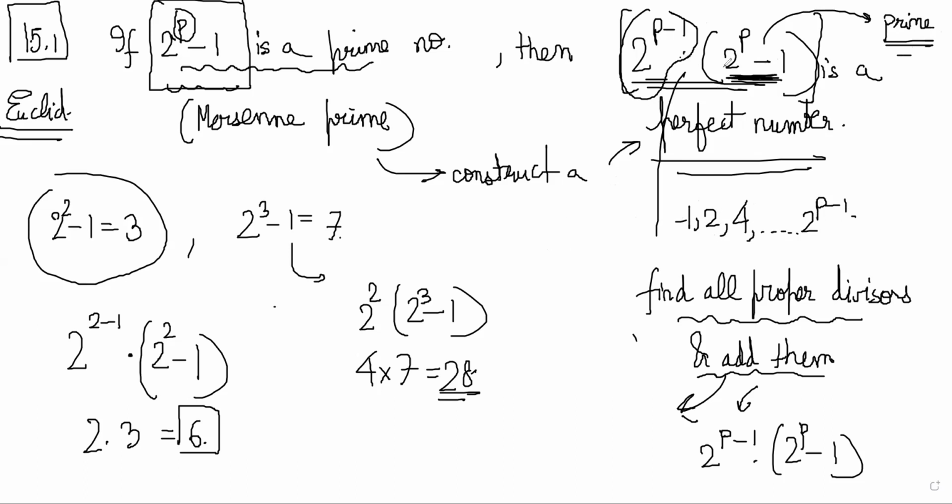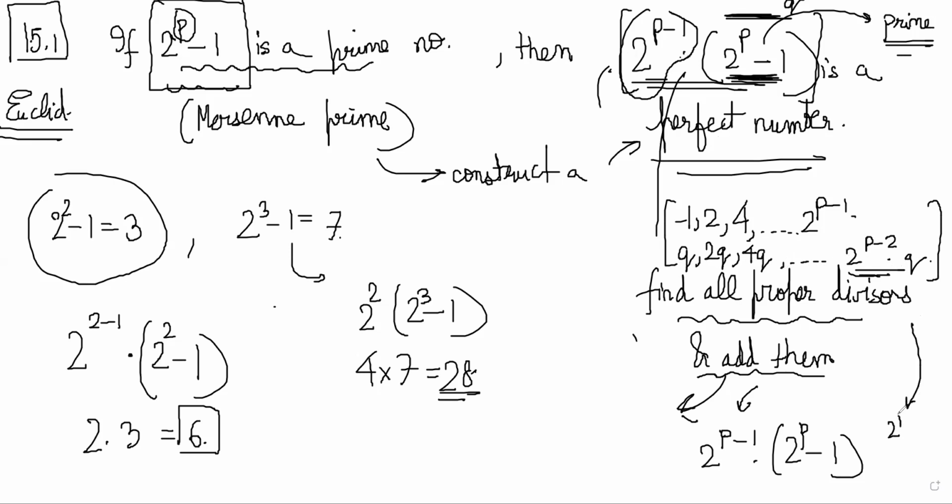It could also be, let's call this prime number q, divisors like q, 2q, 4q, and so on till 2 power p minus 2 into q, right? Because if you multiply 2 power p minus 1 into q, that will become the number itself. So you only go up till 2 power p minus 2 into q and then add up all of these. You'll be able to prove that the addition of both of these is equal to 2 power p minus 1 into q. So I will just leave that to you. It is there in the book. You will understand if you read through it.